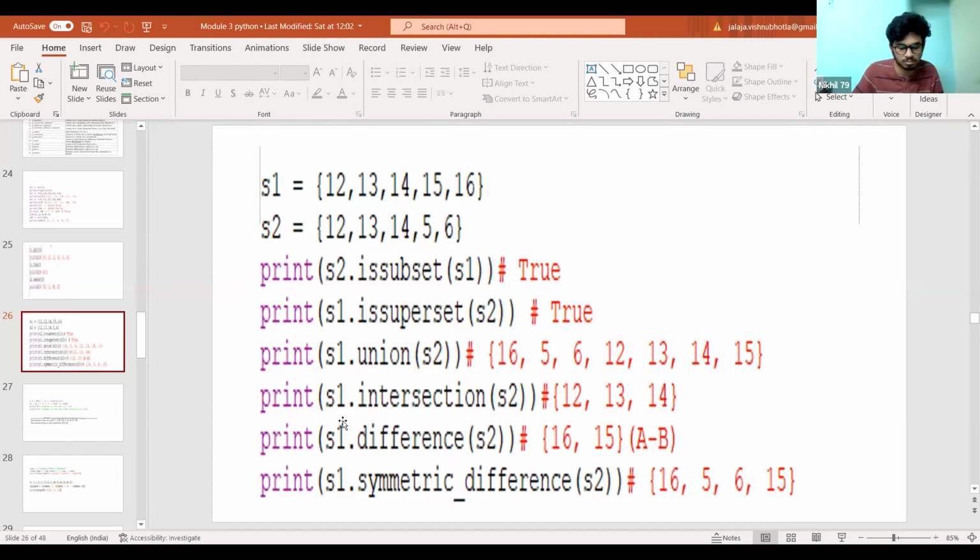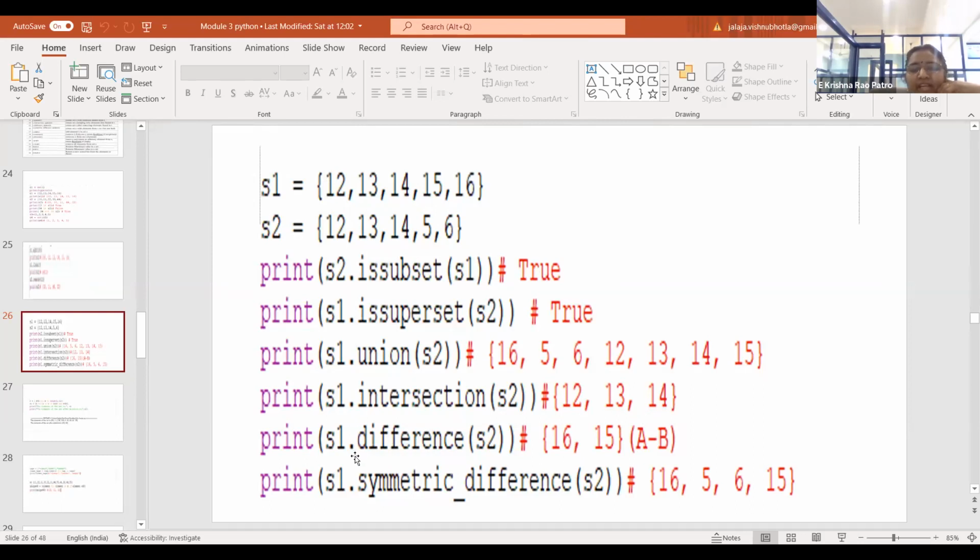Okay, ma'am. So whenever I say S1 dot union of S2, here you can see that whatever the duplicate items, those duplicate items are not repeated in your union operation. In this method, both S1 and S2, whatever the unique elements, they are all represented in this union method. Similarly, whenever I say S1 dot intersection of S2, whatever the elements which are common to both the sets S1 and S2 are displayed here. So 12, 13 and 14 are repeated in both the sets. So all the three elements are displayed here.